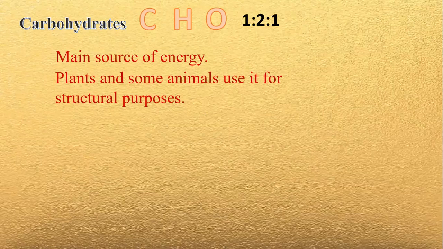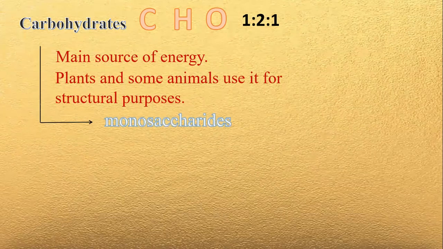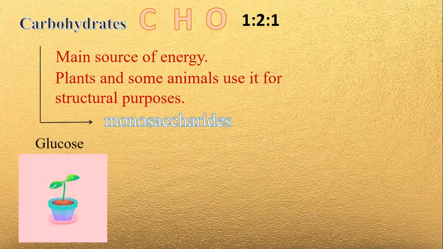Carbohydrates have 3 classifications. The first is the monosaccharide. It is a monomer and refers to any class of sugar that cannot be hydrolyzed to give a simpler sugar. Examples of monosaccharides are glucose, which can be found in plants, more efficiently in their leaves. They produce it during photosynthesis.